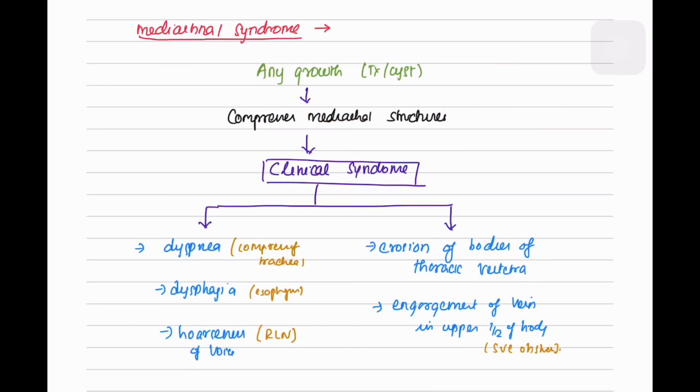Mediastinal syndrome. Any growth like tumor or cyst in the mediastinum can compress the other structures near to it and can produce clinical syndrome. For example, compression of trachea can produce dyspnea. Compression of esophagus can cause dysphagia. Compression of recurrent laryngeal nerve can cause hoarseness of voice. And erosion of bodies of thoracic vertebra can produce bony pain. And SVC obstruction can cause engorgement of vein in upper half of the body and facial flushing, etc.